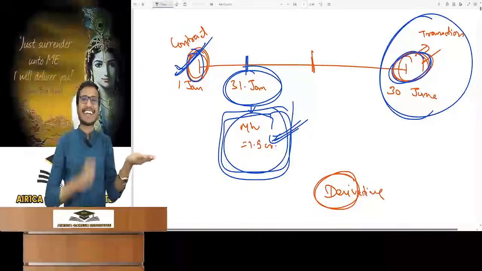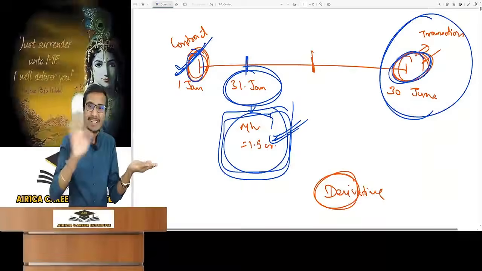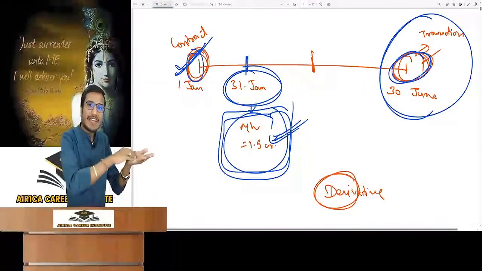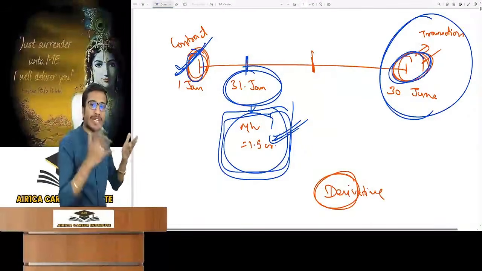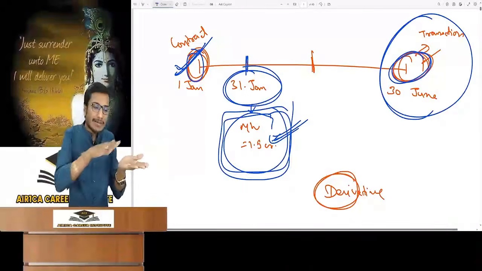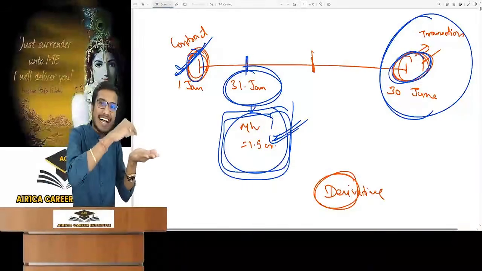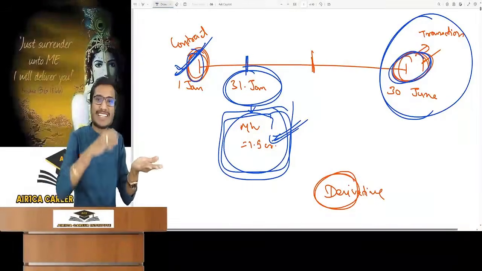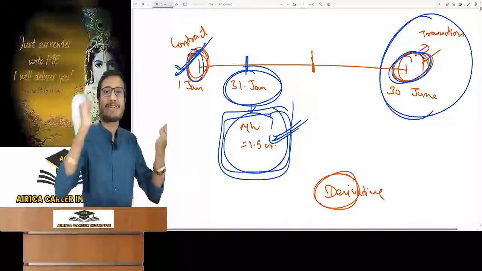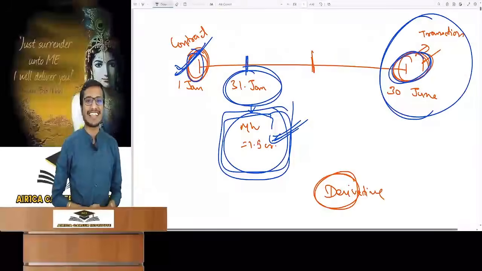Because I had signed this contract. If I had not signed this contract with the other person on 1st of January, then I would not have been happy. Or if I had lost the contract, then I wouldn't have been happy. The other person would have asked me to show the paper on 30 June. So I am getting this happiness because of this piece of paper. It means this piece of paper is worth rupees 30 lakhs. If I lose it, then I won't get the profit of rupees 30 lakhs.